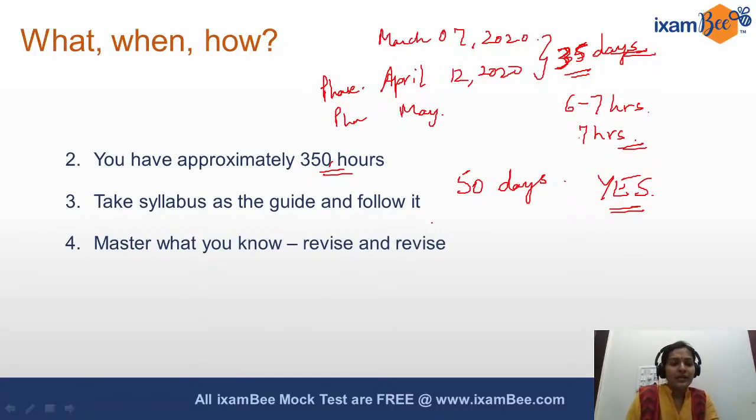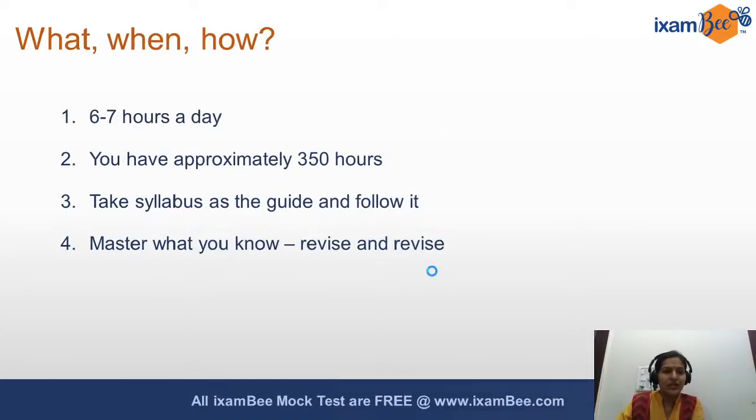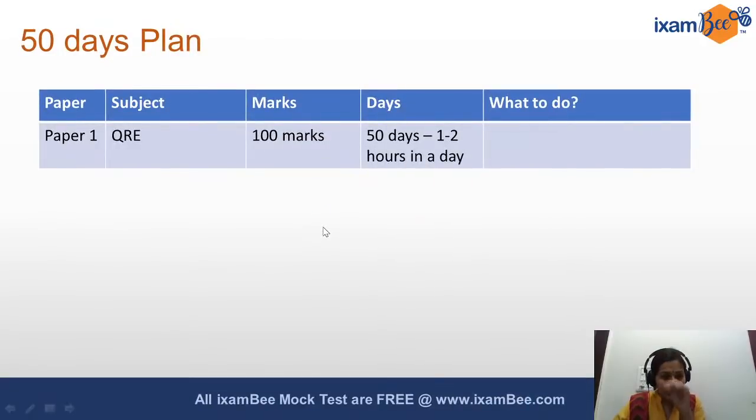Then you need to master what you know by revising and revising. So this is the overall strategy. There is no shortcut to it. There is no two-way about it, you need to practice and revise. So if we do 6 to 7 hours a day, this is what we get. Now the 50-day plan, as I said initially, is that we have to prepare for all these 3 sections that I have divided the subjects into simultaneously.